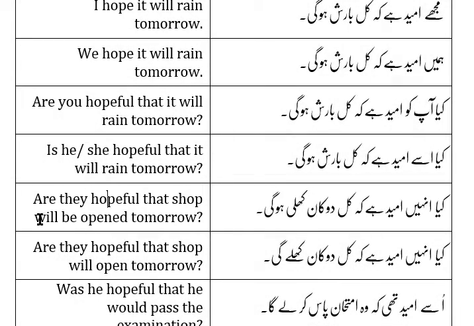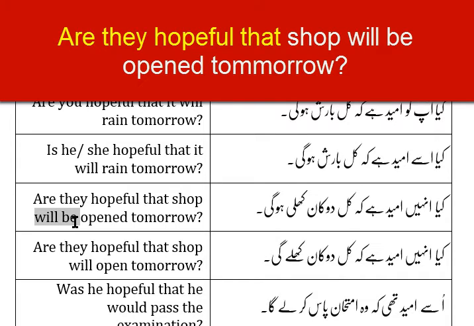Whenever we are using "will be opened", "be" in Urdu is होना, so we will use होगी. Will be, होगी. Are they hopeful that the shop will be open tomorrow? क्या उन्हें उम्मीद है कि कल दुकान खुली होगी?